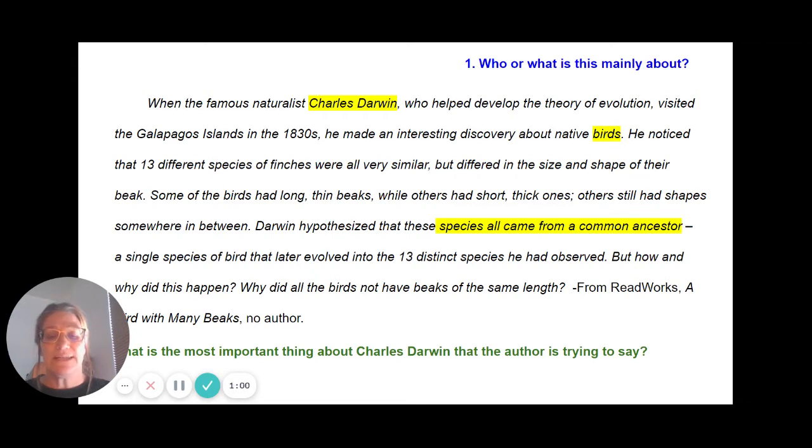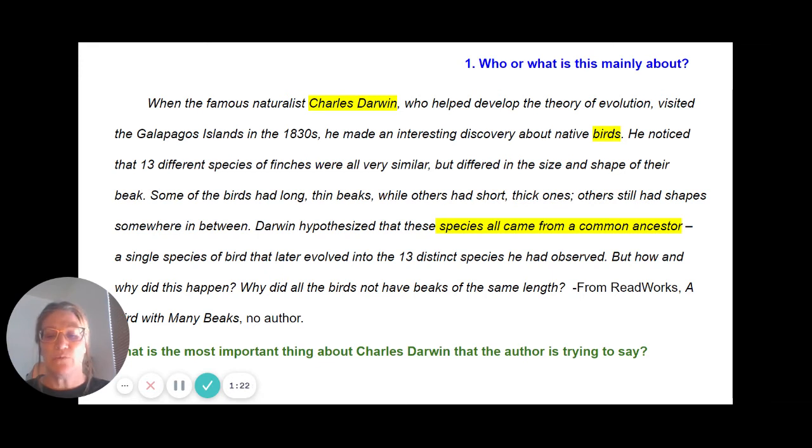Darwin hypothesized that these species all came from a common ancestor, a single species of bird that later evolved into the 13 distinct species he had observed. But how and why did this happen? Why did all the birds not have beaks of the same length?